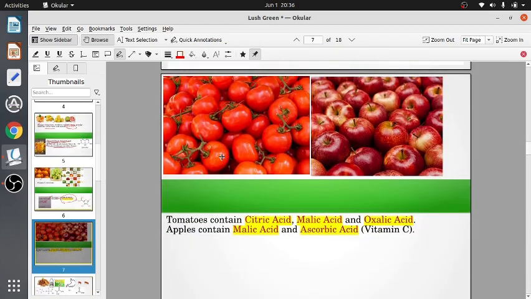Here we have tomatoes, which contain citric acid, malic acid, and oxalic acid. And we also have apples, which contain malic acid and ascorbic acid. And as we saw, ascorbic acid is another name for vitamin C. But these substances also contain citric acid and malic acid. They are sour in taste, but they are weak acids and they will not damage us, our skin or mouth or tongue, and we can touch them, we can eat them, or we can drink their juice.